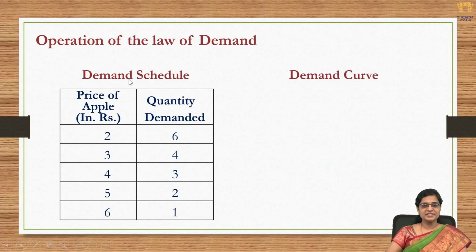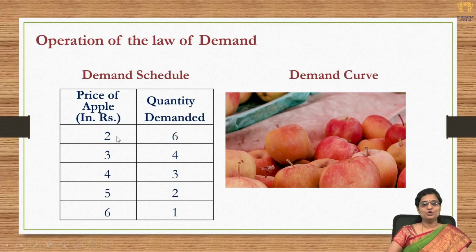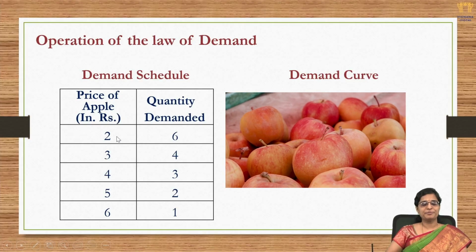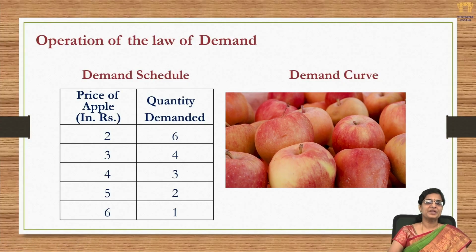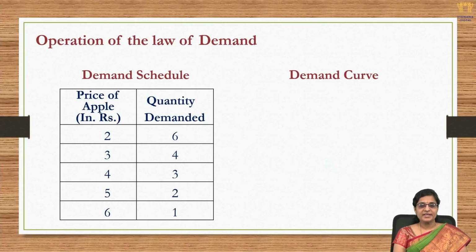So, let us consider this example. Coming to the price of apple, let us consider the condition of the price of apple being 2 rupees. The quantity demanded, let us say the consumer is ready to purchase 6. Now, coming to the condition where the price increases to 3 rupees, the consumer is not ready to purchase the same 6 which he purchased earlier at 2 rupees. So, he tries to decrease a little in the purchase. So, he purchases only 4.